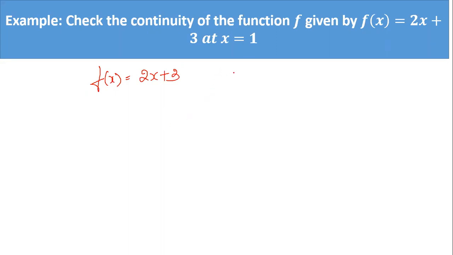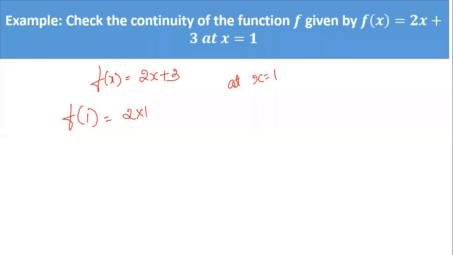So you have to check the continuity at x is equal to 1. So what is the first thing you have to do? Okay, so you know the answer. First, you have to find the value of the function at 1. So you find what is f of 1. What is f of 1?